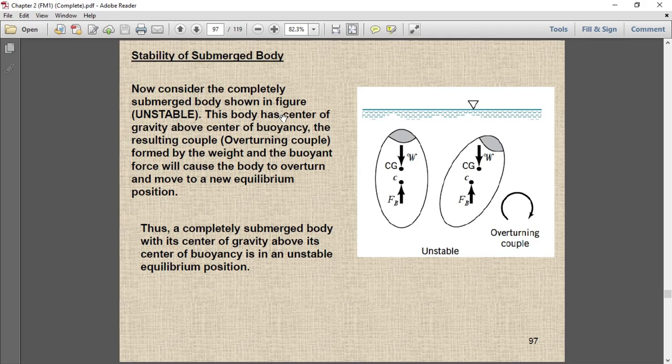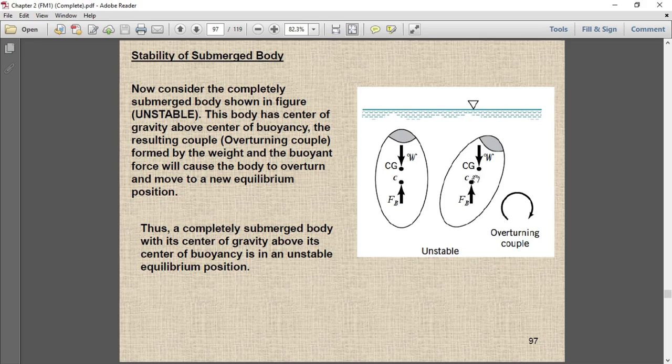This body has a center of gravity above the center of buoyancy. The resulting overturning couple formed by the weight and the buoyant force will cause the body to overturn and move to a new equilibrium position. You see, if we disturb it, this is the buoyancy force and this is the weight.